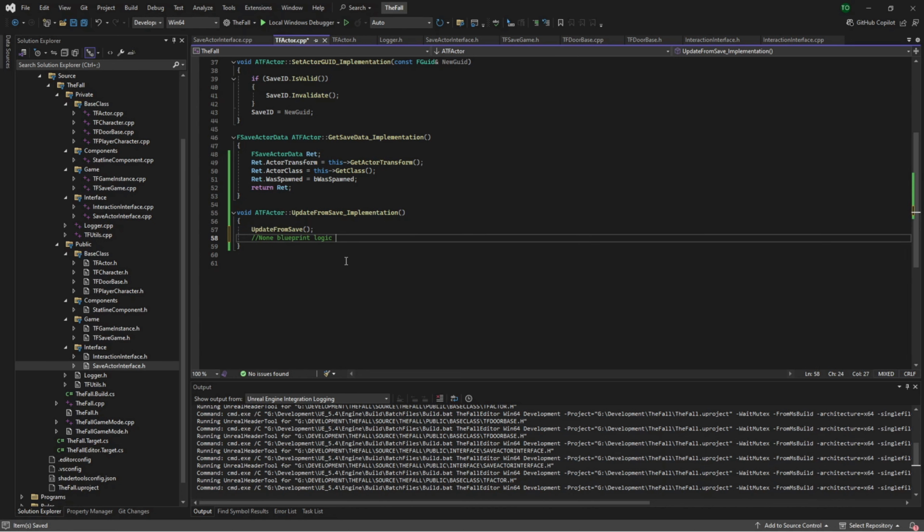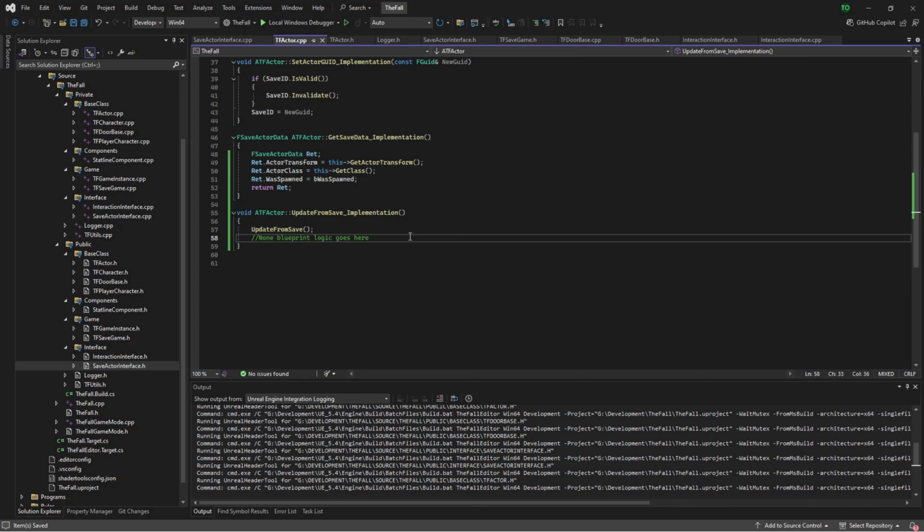Non-blueprint logic goes here. So the reason for this is there's certain things that work a lot better in blueprints than they do at a code level. And that'll be things like opening the door, stuff like that. Because everything's defined with that timeline, it's a lot easier to just also do that in blueprints as well than it is to try and do it at a code level.